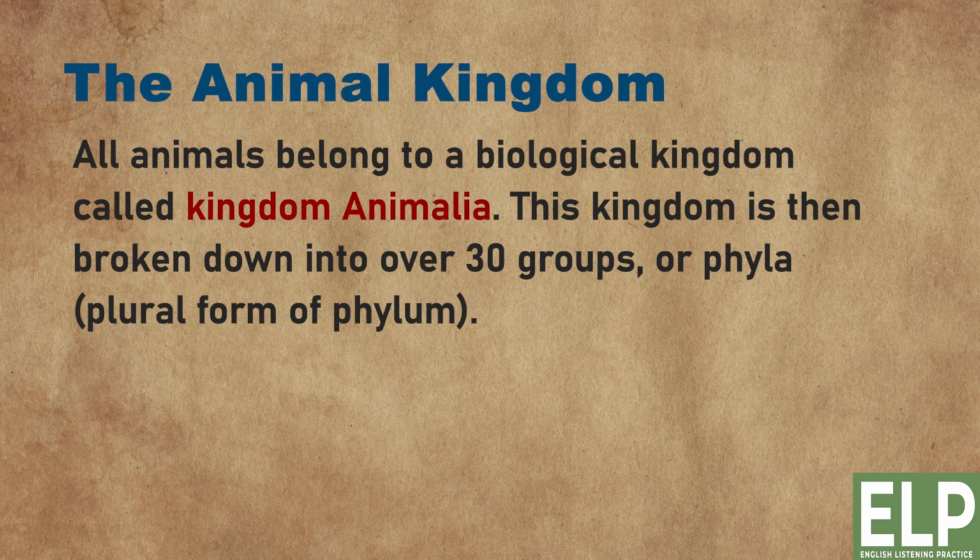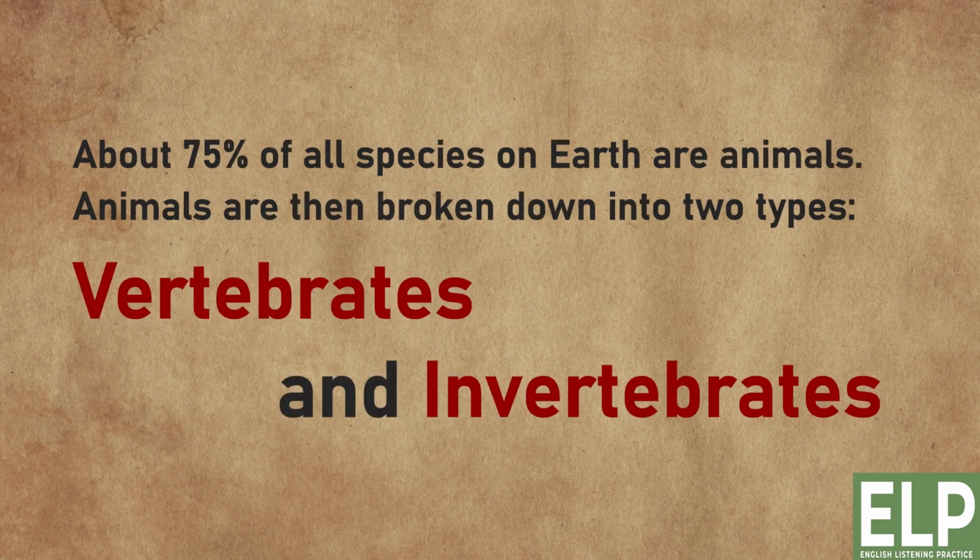The animal kingdom. All animals belong to a biological kingdom called Kingdom Animalia. This kingdom is then broken down into over 30 groups, or phyla, plural form of phylum. About 75% of all species on Earth are animals. Animals are then broken down into 2 types, vertebrates and invertebrates.